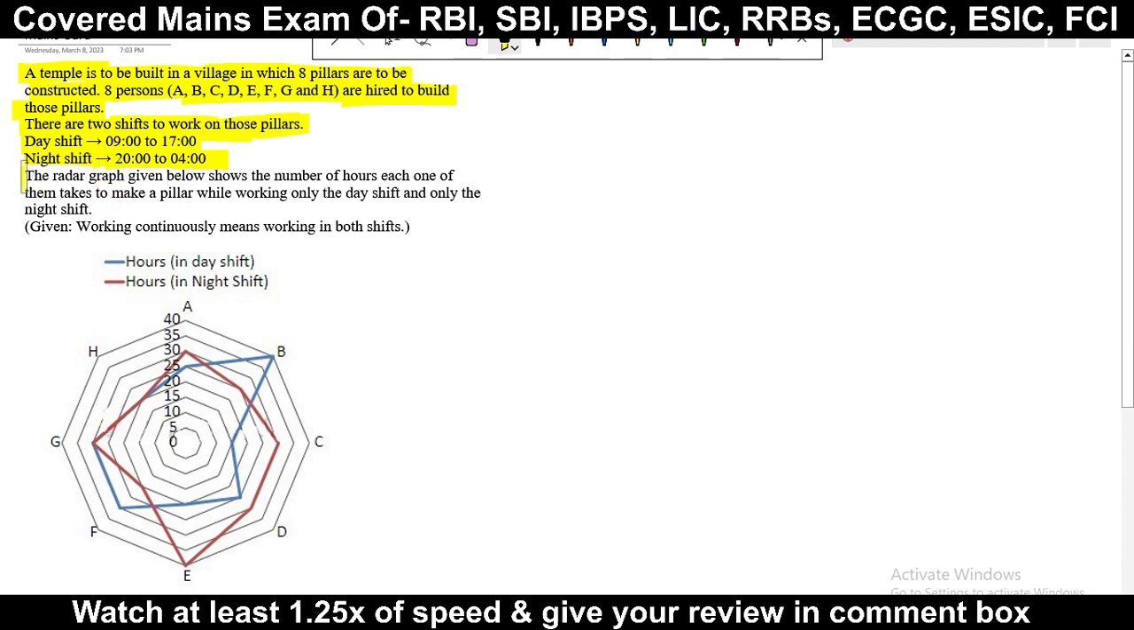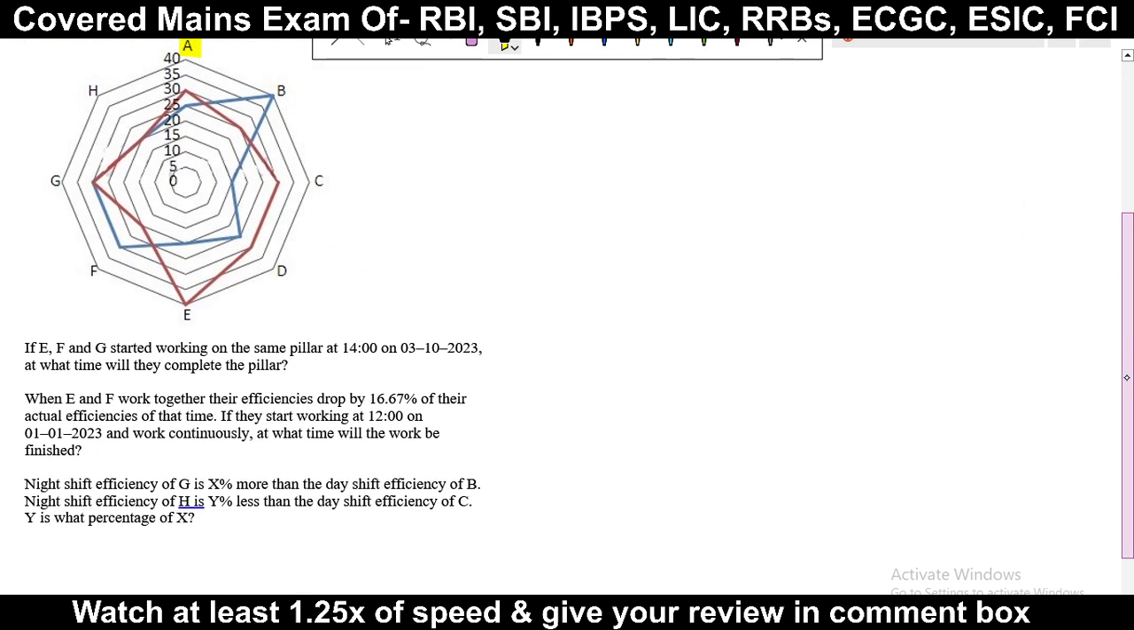After this, the radar graph given below shows the number of hours each of them takes to make the pillar while working only in the day shift and only in the night shift. What is the meaning of these two lines? If A is working in the day shift only, not in the night shift, how long will he take to complete that work? That time is given here. Similarly for night, and similarly for all these persons. I hope you understand this. Now let's start the questions.